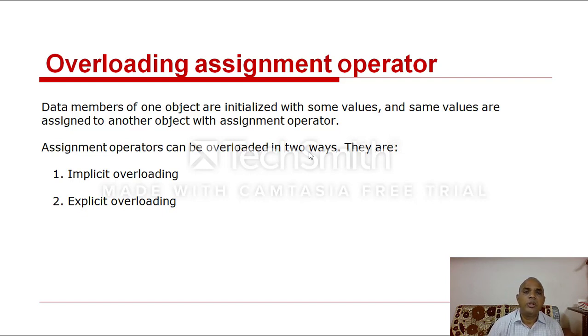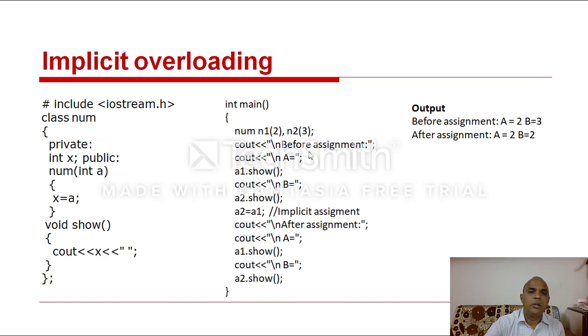Clear, all of you? Then this is the overloading operator. Simply the same as your integer a, x equal to a. So come here. Then cout a1 dot show. Then here a2 equal to a1. Equal to is an assignment operator. Here a2 equal to a1 means the a1 values are assigned into the a2 memory location. Clear? The a1 values are assigned into the a2 memory location.